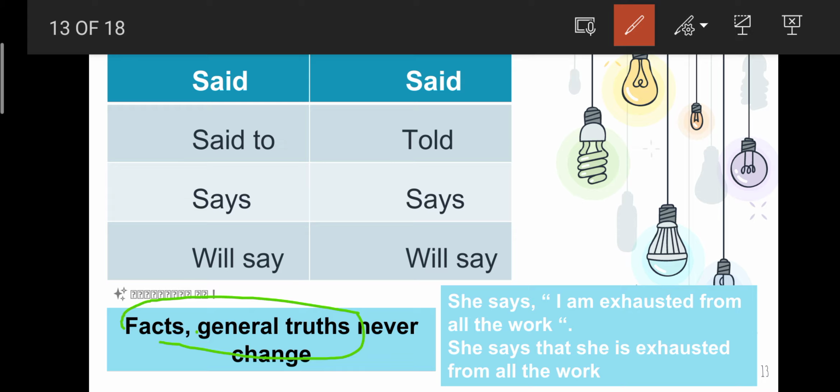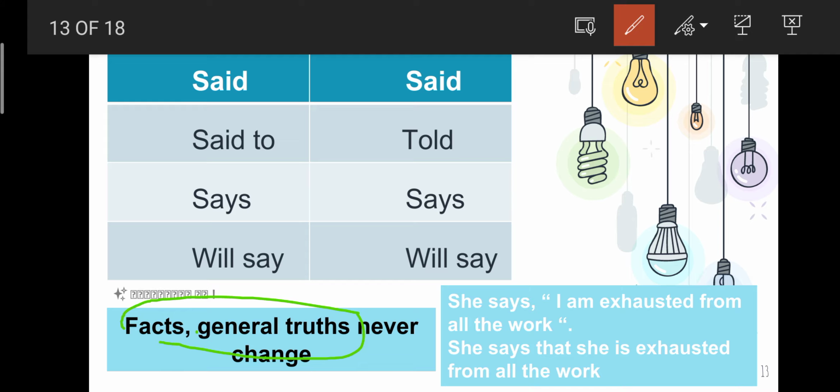Right. So in reporting verb, you should remember 3 things. First thing is change of reporting verb from direct to indirect. Only said to will be changed into told. All the other 3, said, says and will say, will remain the same. Second thing, if the reporting verb is in past, that is said or said to, the exact words spoken by the speaker will undergo a change of tense.